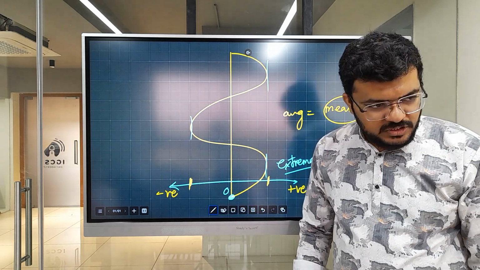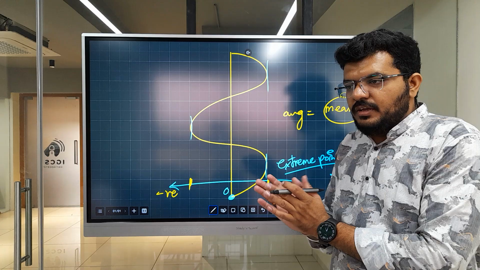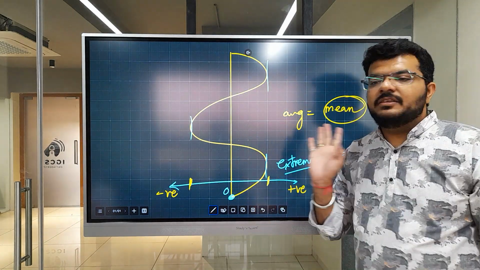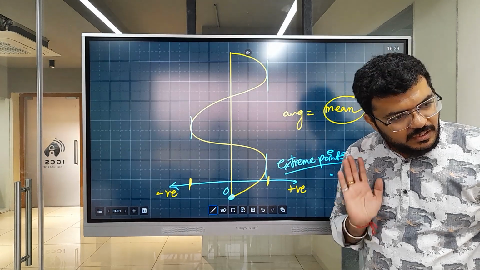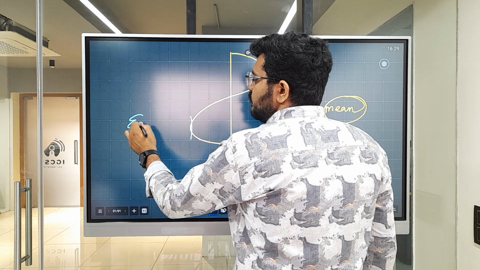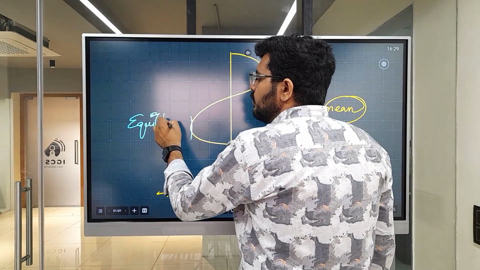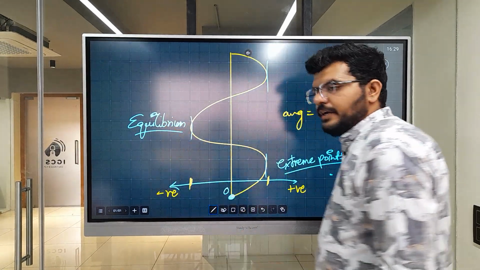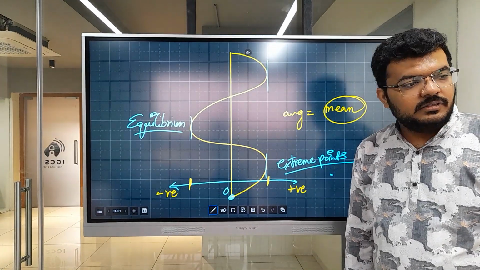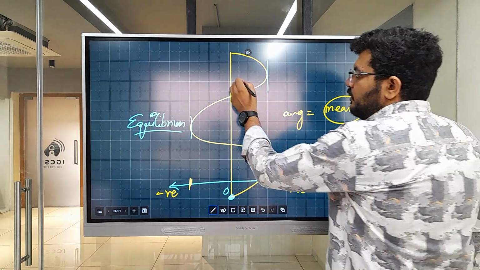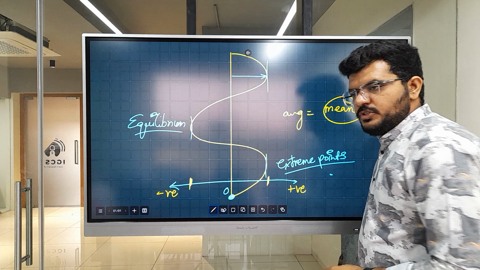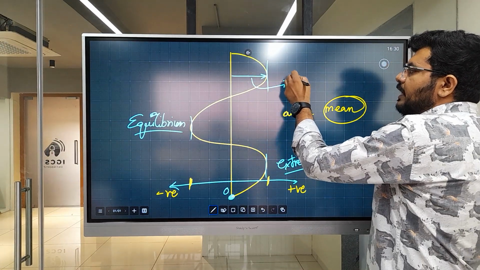If the pendulum was remaining undisturbed in vibration, if this particle was remaining undisturbed, it will remain at this mean position. Makes sense? But as it is the center, it is also known as equilibrium position. Both of these terms are correct to define this center line. Is this making sense? This maximum displacement from the mean position is known as amplitude.